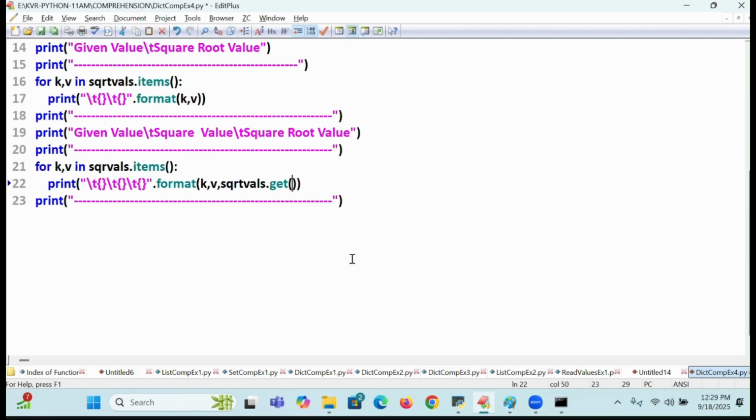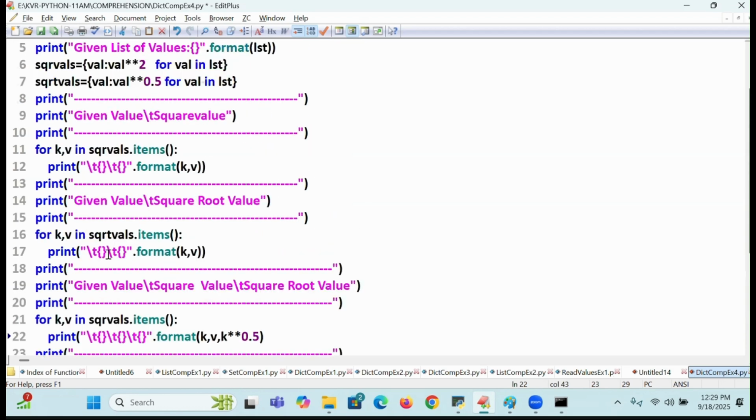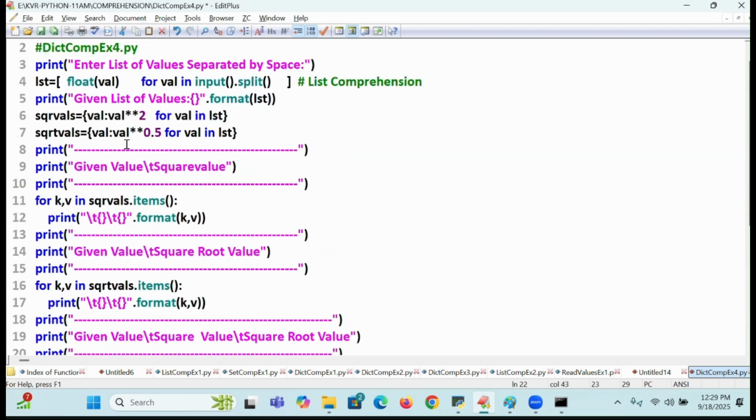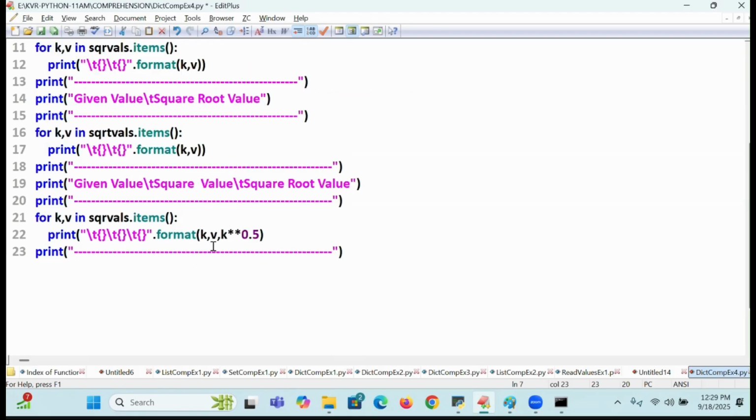Right or wrong? k double star 0.5. I have already calculated that here, so why are you calculating again?